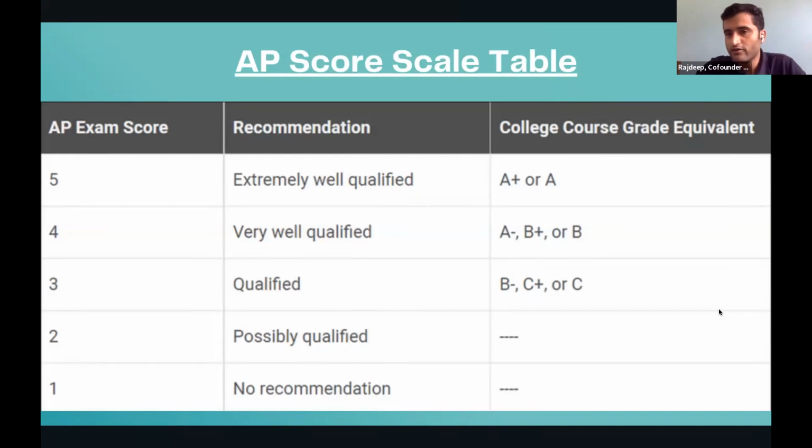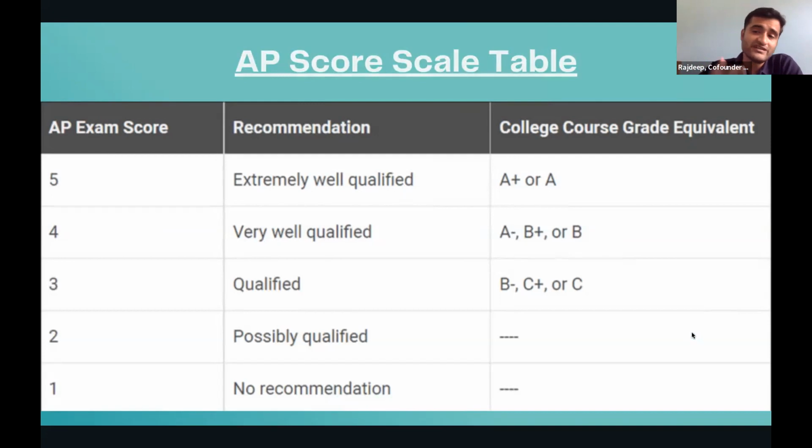And to get a 4 or 5 on 5, I'll show it in the next slides probably, you don't have to really look at getting a 100% score here. AP works very, very differently from your other exams like SATs and ACTs. Here, to get a 5 on 5, even if you get about 75 to 80%, or let's say about 80-85% score, you can easily get 5 on 5 in most of the subjects, right? And for 4 on 5, again, if you are in that bracket of 70 to 85%, then you fall under the 4 on 5 score bracket, right? So that's how the scoring works, irrespective of the subject that you pick.